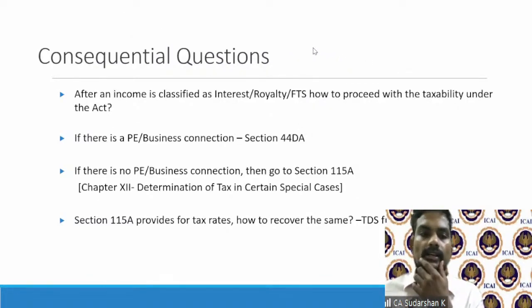So we'll take a 10-minute break. And then when we come back, now that we have seen the taxability, what next? How is it going to be taxed? And how is it important for a resident payer? Because in India, withholding taxes play a major role. So we'll look into that part.